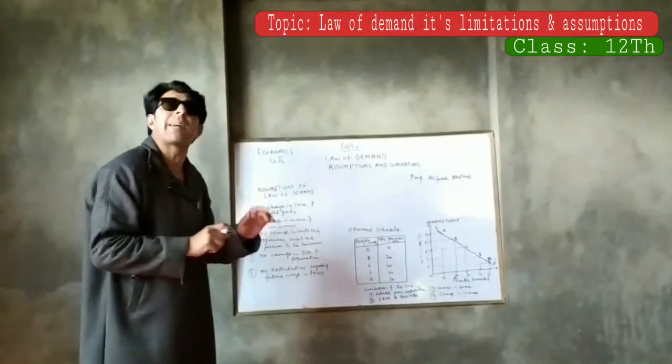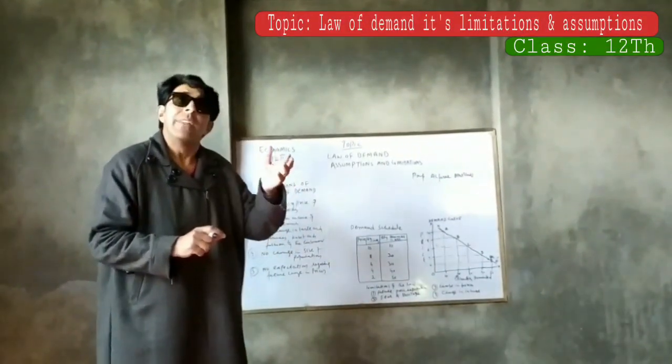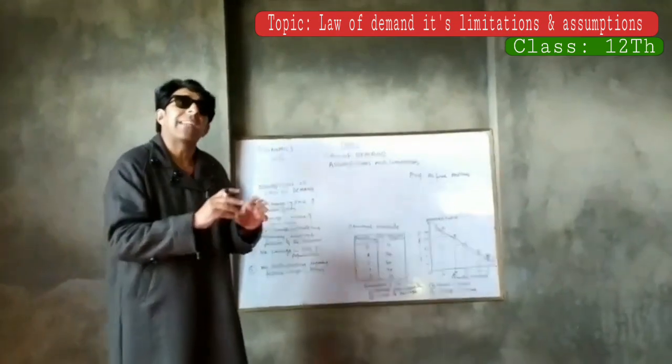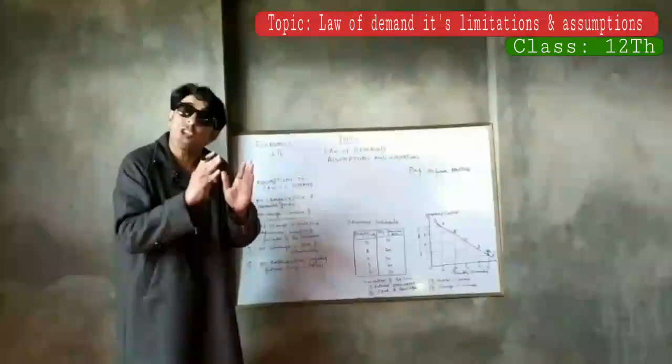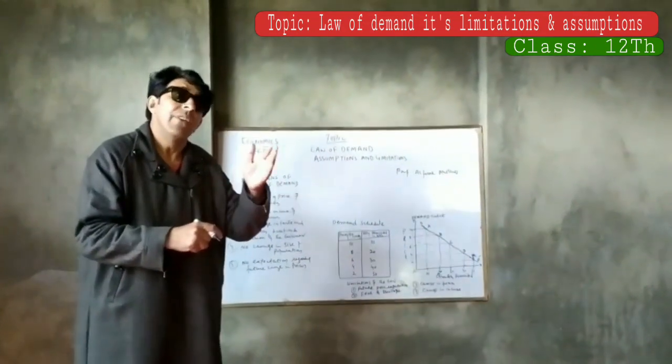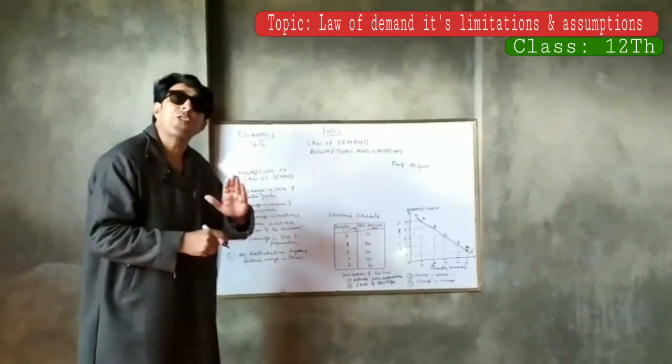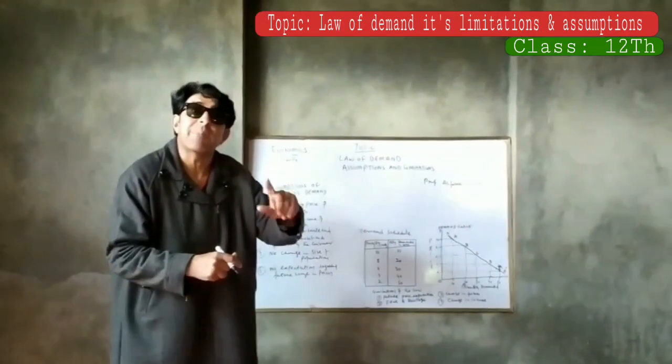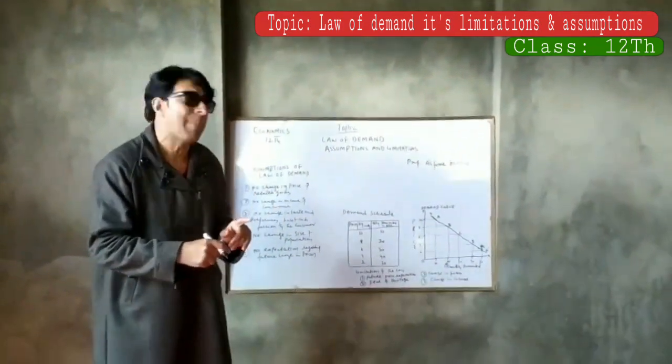No change in the size of the population. This is one more assumption: the law of demand, which shows the inverse relationship between price and quantity demanded, assumes that there is no change in the size of the population, and then the law is applicable.